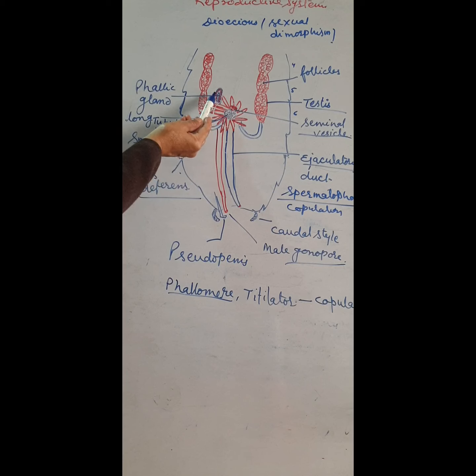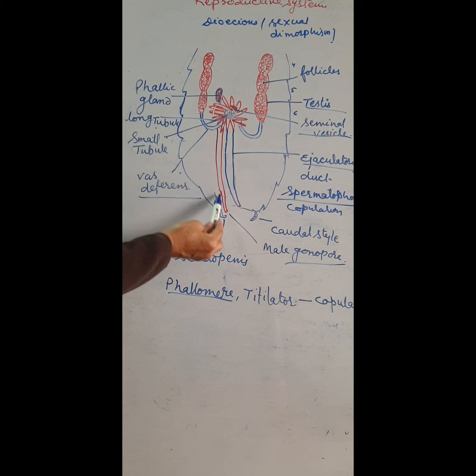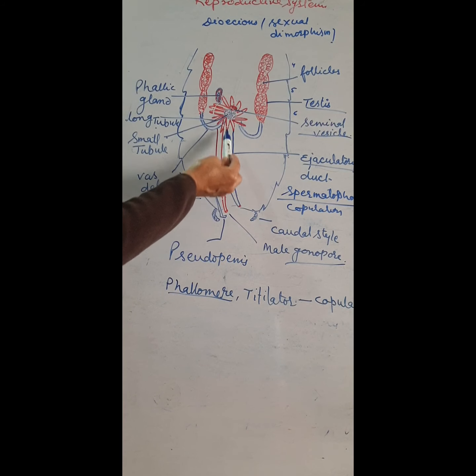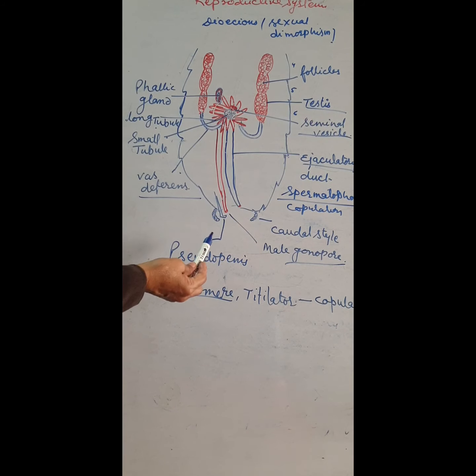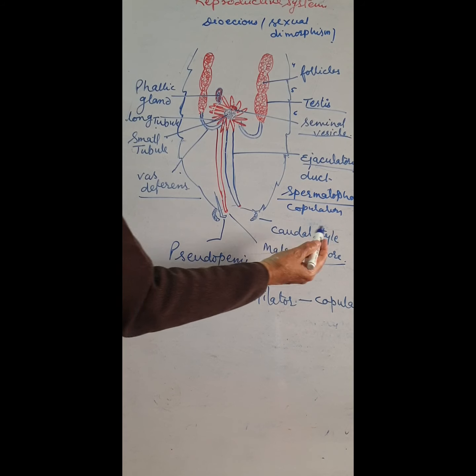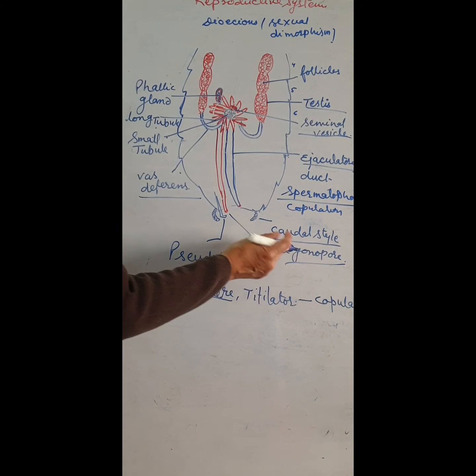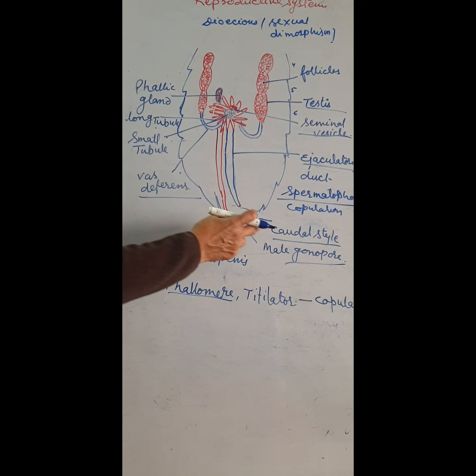This is the phallic gland, which is also part of the accessory reproductive organs and helps in the covering of the spermatophore. This is the tube of the phallic gland, this is the ejaculatory duct, this one is the pseudopenis, and this one is the caudal style, which is found only in the male cockroach.